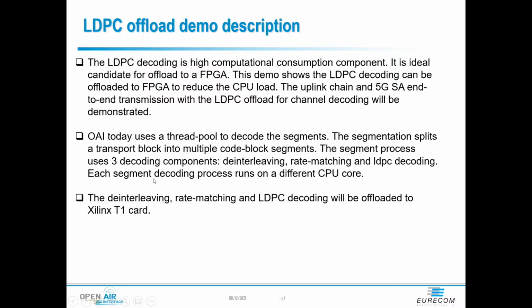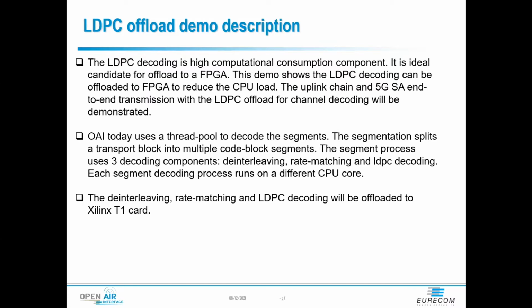For channel decoding, we currently use a thread pool in OAI. Each transport block is split into multiple code block segments, and each segment has 3 components: the interleaving, rate matching, and the LDPC decoding.